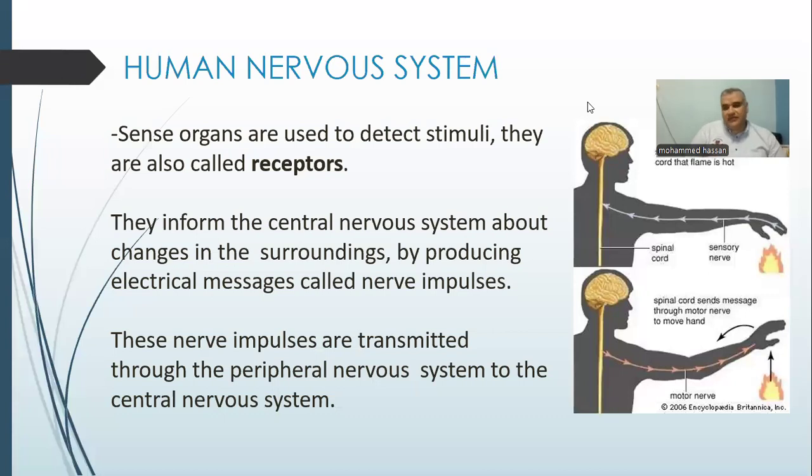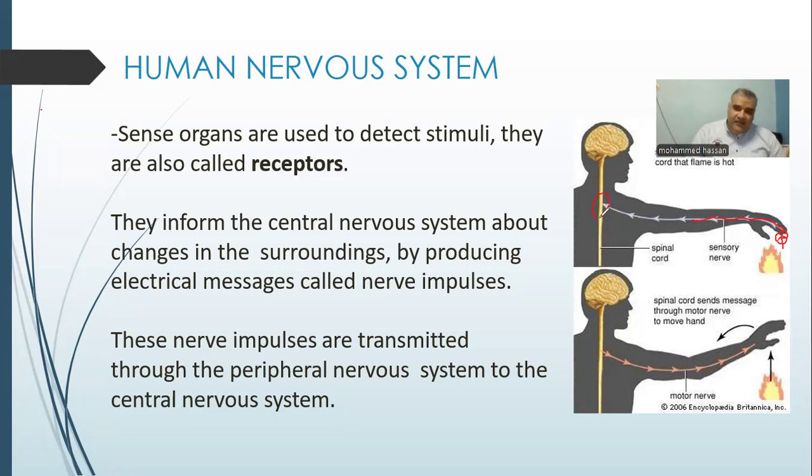For example, let's talk about the last image. As you see here, this man touch something hot. His skin has the receptor for the temperature. The receptor detect increased in the temperature of the skin. Then we have to move the nerve impulse via the sensory neuron towards the central nervous system.